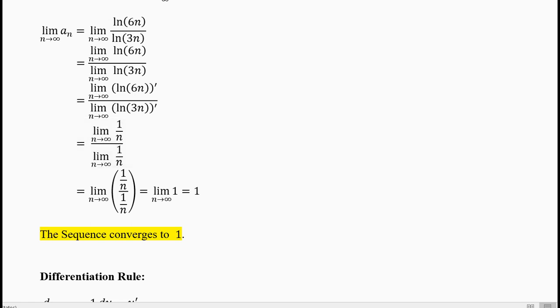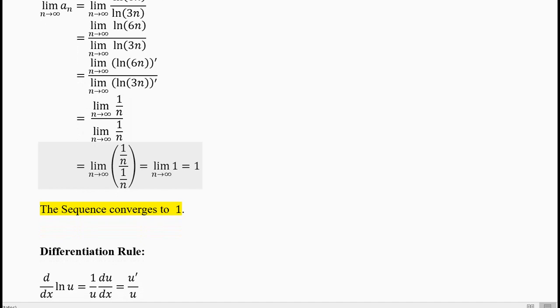Now combine the two limits, limit as n goes to infinity of 1 by n divided by 1 by n. You will get limit of 1 as n goes to infinity, and 1 is alone, there is no n here, so it is 1. We have seen this kind of limits before. So what's the limit? The limit exists. First of all, the limit should exist and it should be finite. 1 is a finite number, so the sequence converges to 1. I have highlighted it for you here.